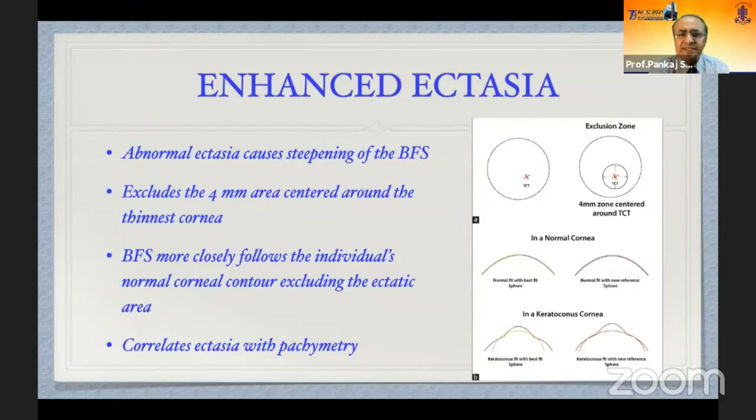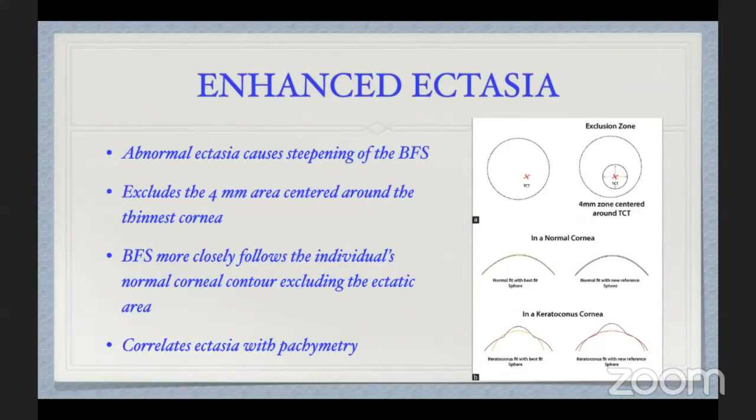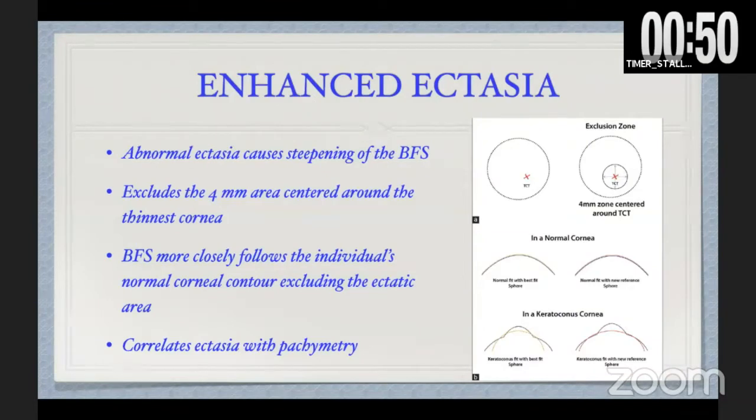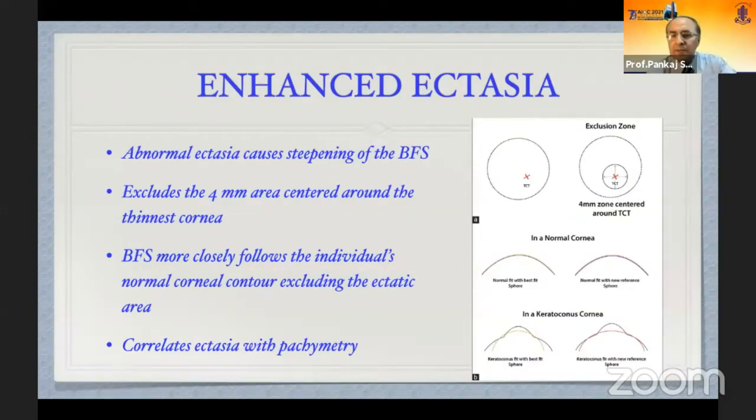Then we have the enhanced ectasia. Enhanced ectasia means it is the correlation of ectasia with the pachymetry. Normally, if there is ectasia, the generalized best fit sphere becomes steeper because these steeper values come into play. So what we do is we take the values of the part of the thinnest area and we remove that, and then we calculate a flatter best fit sphere, and this gives an enhanced ectasia.